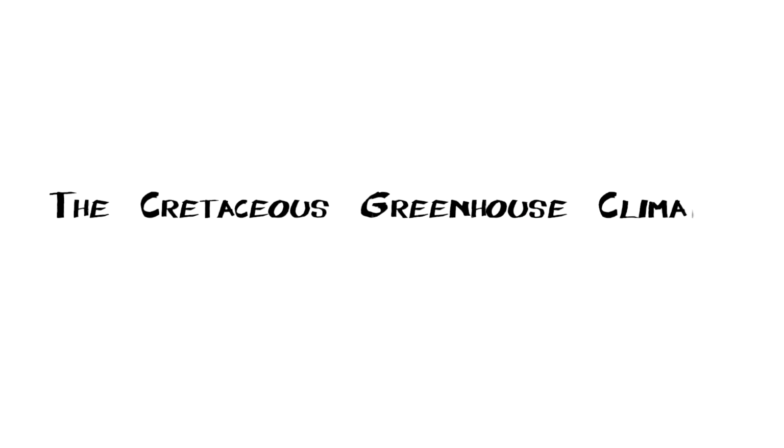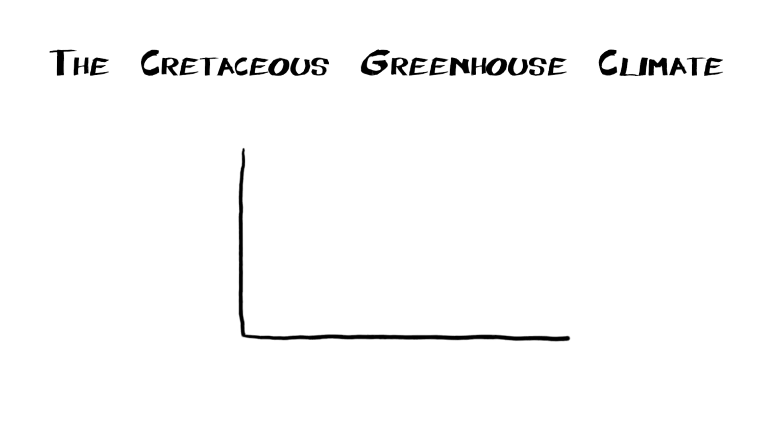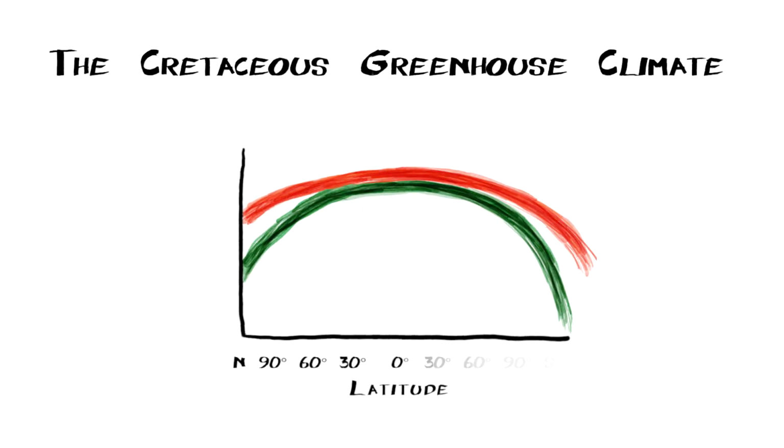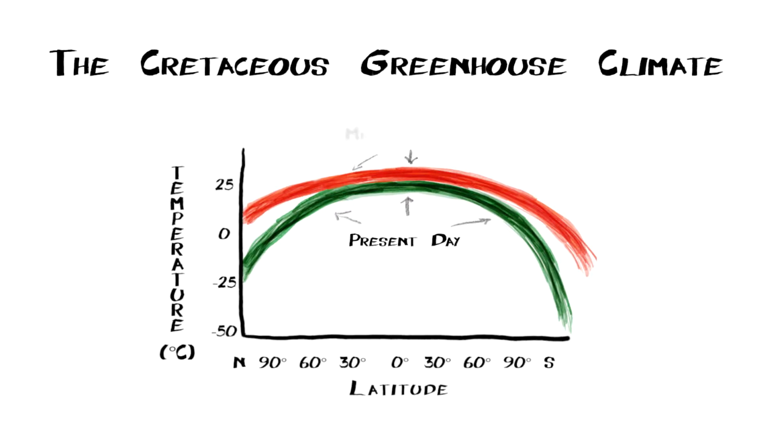Climate scientists modeled the Cretaceous greenhouse climate and produced a graph that looks like this. The x-axis represents the latitudes north and south, with the 0 degrees in the center, and the y-axis represents the temperature in degrees Celsius. As you can see, the Cretaceous climate was only a few degrees warmer at the equator compared to today. However, as we move towards the poles, you can see a greater discrepancy between the simulated mid-Cretaceous